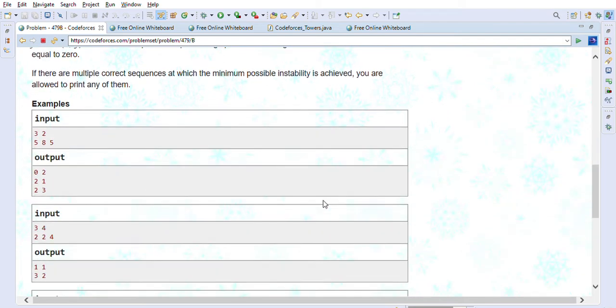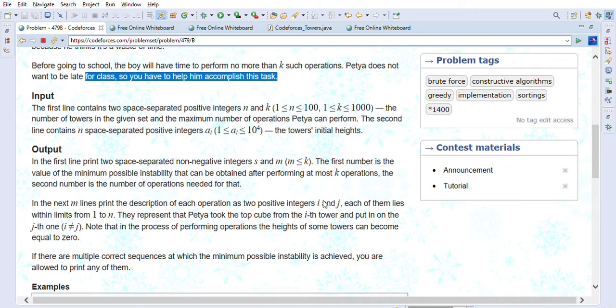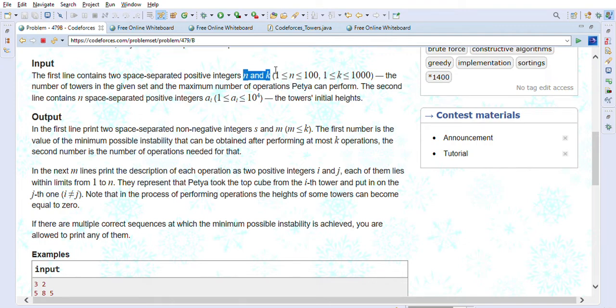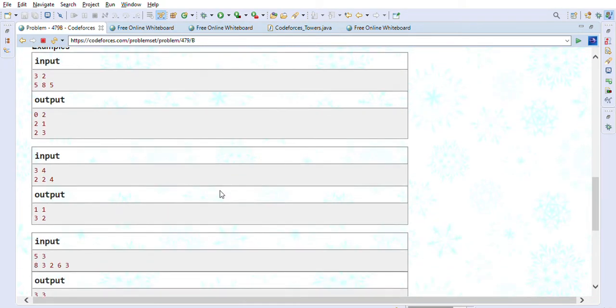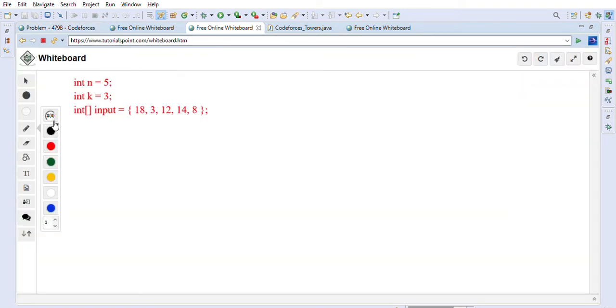And they have given us a couple of examples here, so let's take a look at what the input is. n is the number of towers, and k is the maximum number of operations he can perform. In the second line they have given us n space separated positive integers, which are the towers' initial heights. So let's take one simple example, then we will take more examples so you will understand this easier. Say there are 5 towers given to us, and k is equal to 3, meaning there are 3 operations Petya can do.